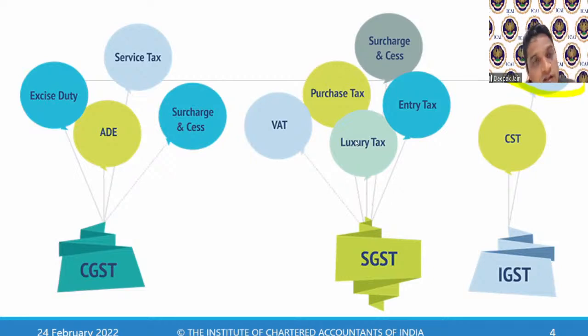I'll ask you two questions. You have to tell me the correct answer. What are the two taxes which I will pay on my import of goods? Second scenario, I have imported goods from a different state, then it's fine. But if I import it into my same state, say in Karnataka, there is a port in Mangalore.